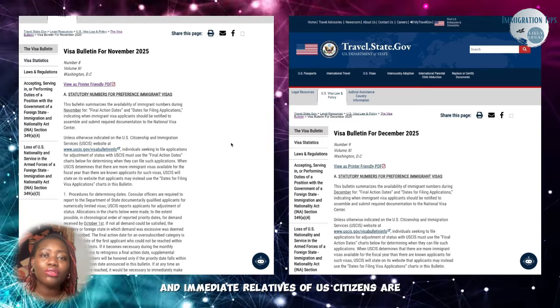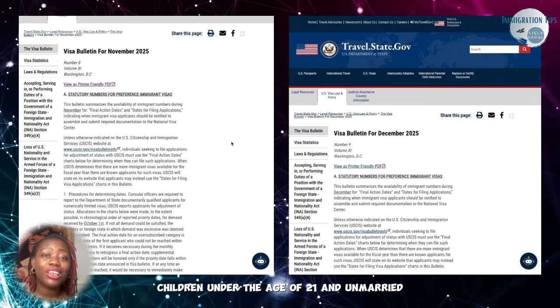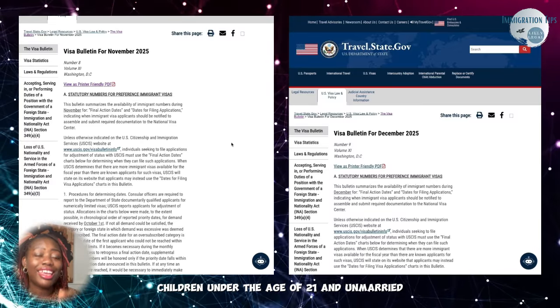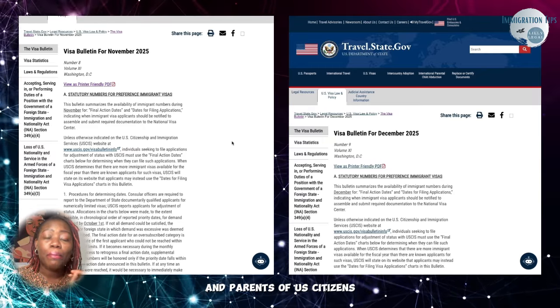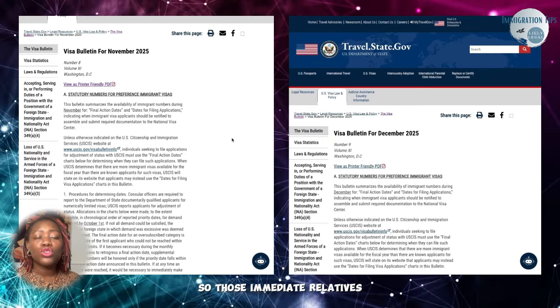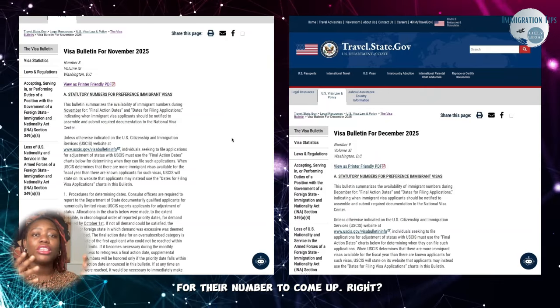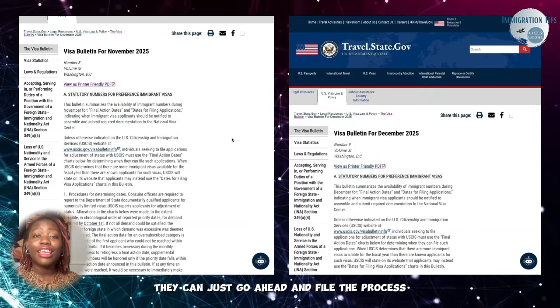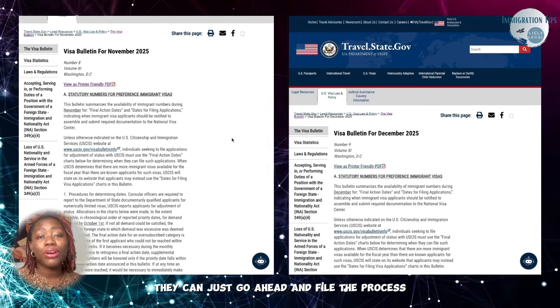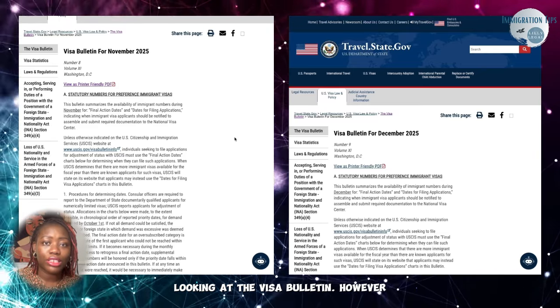Immediate relatives of U.S. citizens are spouses of U.S. citizens, children under the age of 21 and unmarried, and parents of U.S. citizens. Those are the immediate relatives. So those immediate relatives don't have to wait on the Visa Bulletin for their number to come up, right? They can just go ahead and file the process and move through it without ever looking at the Visa Bulletin.